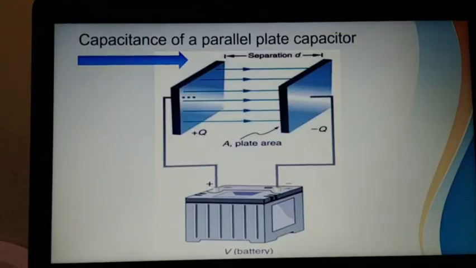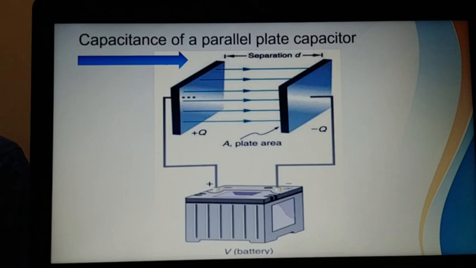We have two plates with plus Q and minus Q charges, two equal and oppositely charged plates separated by a distance d, and connected to a battery so as to charge it. When you keep two plates separately, they will not provide any charge or any potential. You have to charge the capacitor, then only the plates will acquire charge plus Q and minus Q.